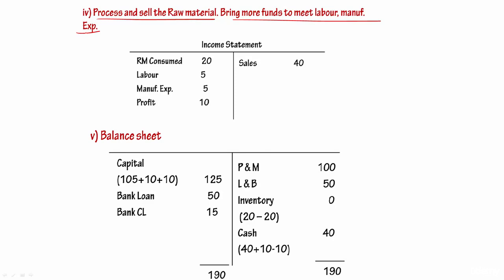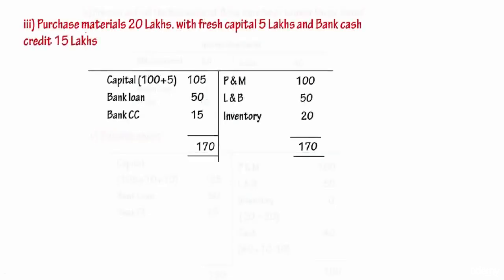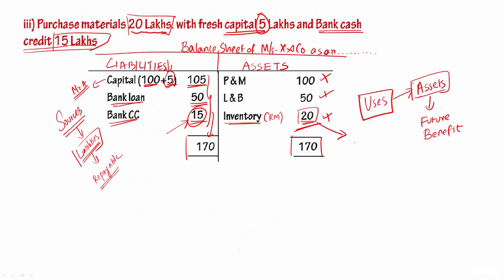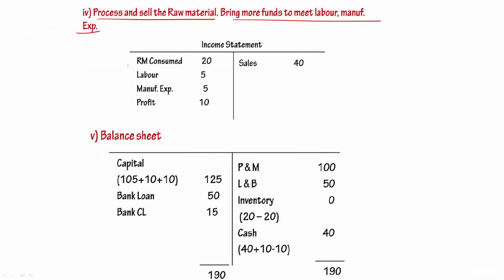So what I'm going to do, whatever that was available as inventory here, 20, I'm going to consume. But in the consumption process I will be incurring other cost. So first let me consume the raw material 20. I'm going to incur labor cost 5 lakhs, and manufacturing expenses 5 lakhs. It means my total cost is 30. I'm going to sell this for 40.